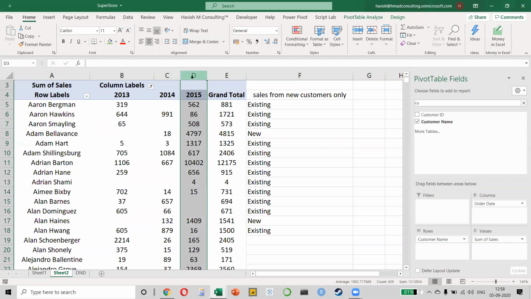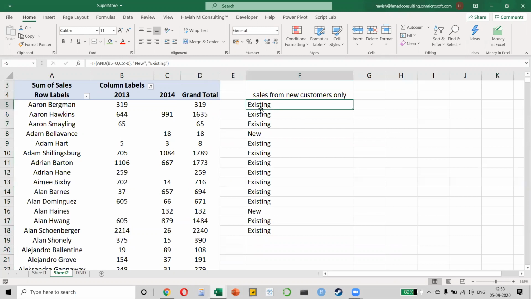See, the definition of a new customer is somebody who doesn't exist in your database. If somebody has purchased from me 10 years back, I would not call him a new customer. I would call him an existing customer, right? Like if I purchased a Maruti in 2010 and I purchased it again after 10 years, according to the company, I would be considered as a non-loyal, but an existing customer, correct?